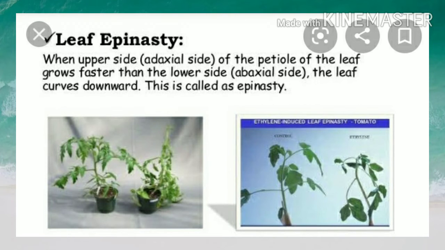Leaf epinasty is one of the functions of ethylene. When the upper side, that is the adaxial side of the petiole of the leaf, grows faster than the lower side, that is the abaxial side, the leaf curves downward. This is called epinasty. In this process, the growth of the upper surface of the organ increases, causing the organ or part to bend downward. This is called leaf epinasty.